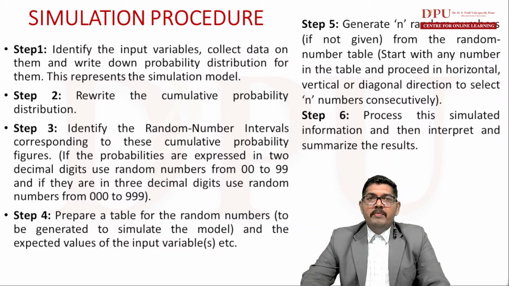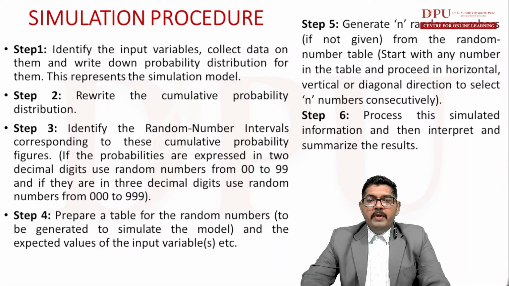If the probabilities are expressed in 2 decimal digits, for example 0.25, 0.39, we have to use the random numbers from 00 to 99. And if the probabilities are mentioned in 3 decimal digits, such as 0.125, 0.239, then we have to use a random number interval from 000 to 999.